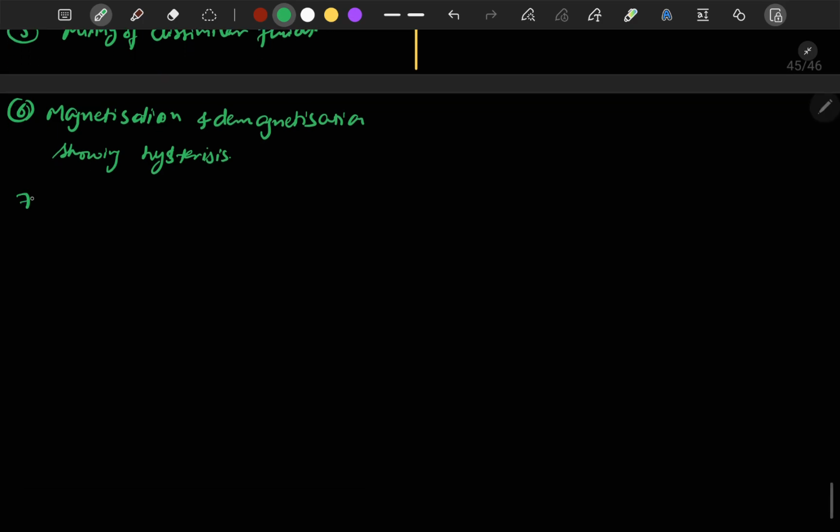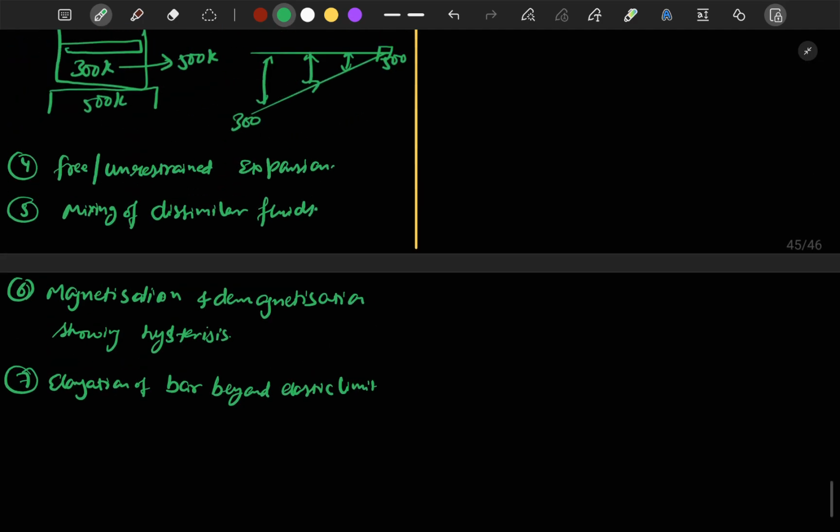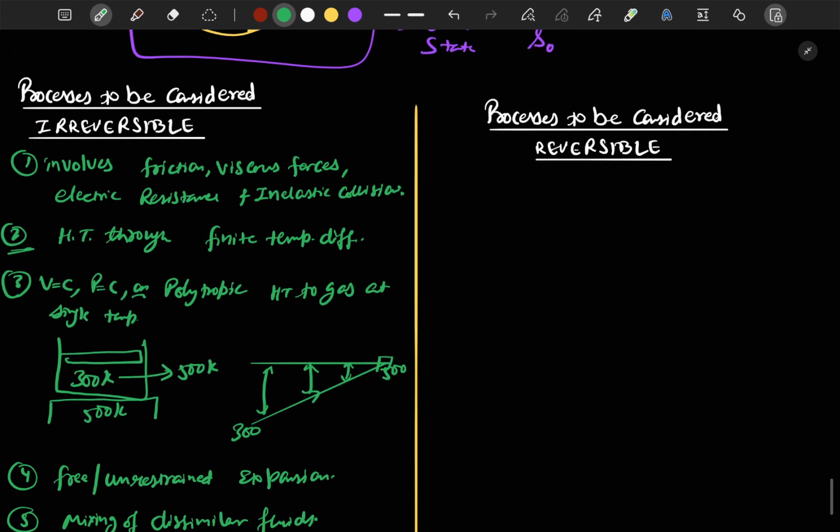Okay, next point number 7, we can also say that elongation of bar beyond elastic region or elastic limit. Up to the elastic limit, the shaft or the bar can always regain its original structure, so that will be a reversible process. But after the elastic limit, it can't regain its shape, so at that point it will be irreversible.